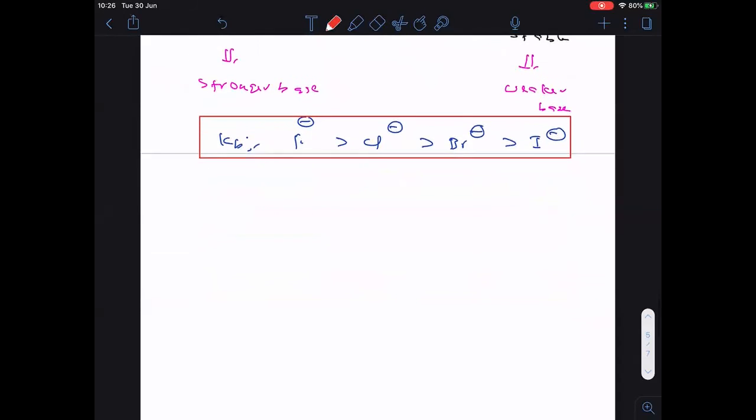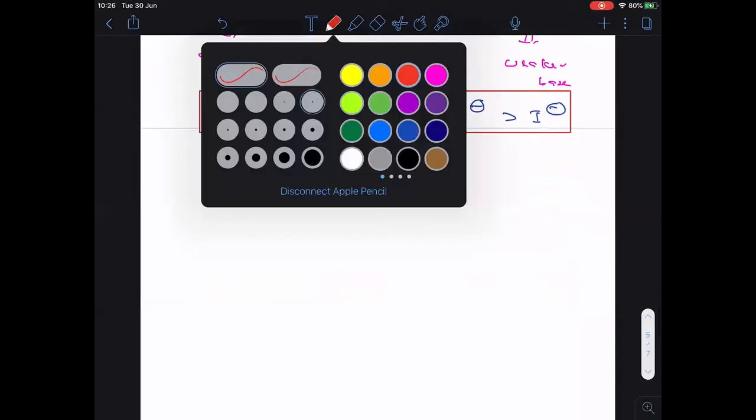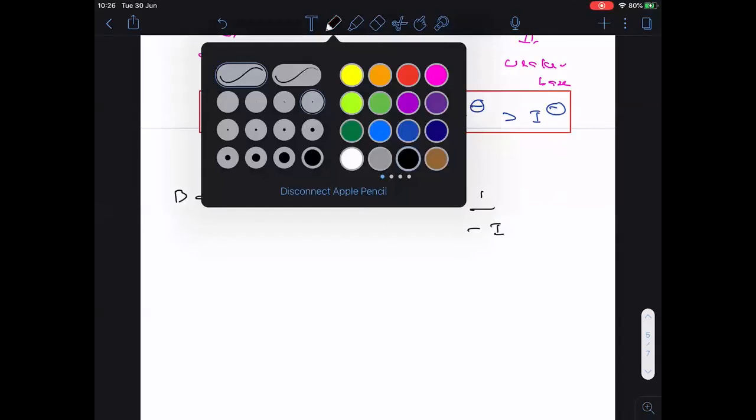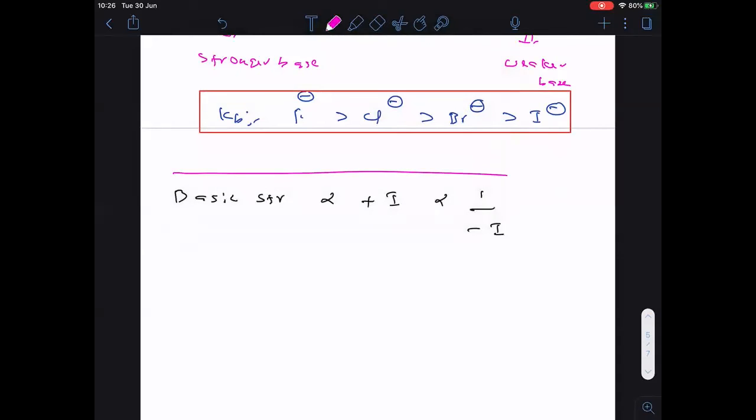Now I can come to one more important conclusion regarding the basic strength. What is that? Remember everyone, let me write it clearly: basic strength is directly proportional to the number of plus I groups, that means electron donating groups, and inversely proportional to the number of minus I groups, that means electron withdrawing groups. Clear? So basic strength is directly proportional to electron donating groups and inversely proportional to withdrawing groups.